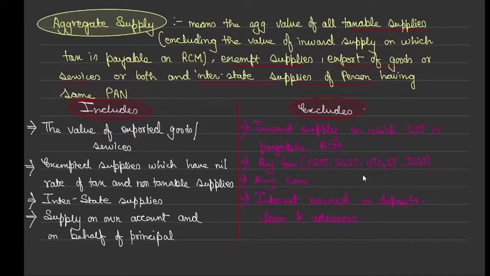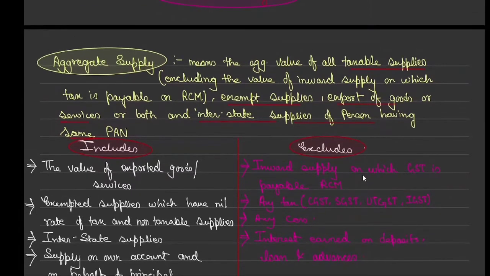The condition was that the total of 1.5 crore or 75 lakh will be determined on this. And we know that this aggregate supply is basically of the previous year, correct? So if my financial year is 22 and 23, my previous year will be 21 and 22, correct?